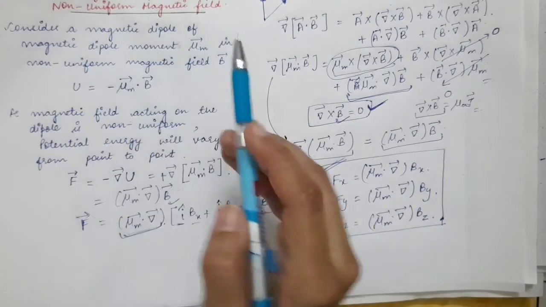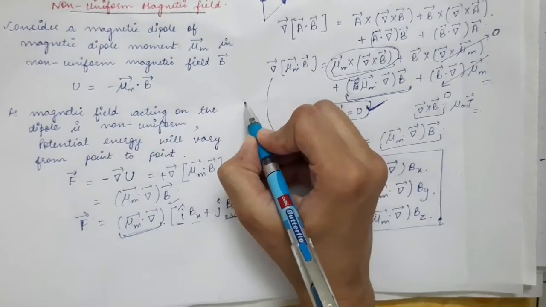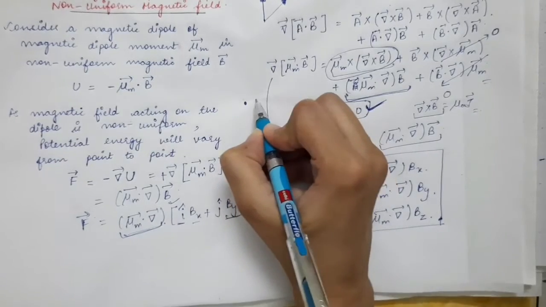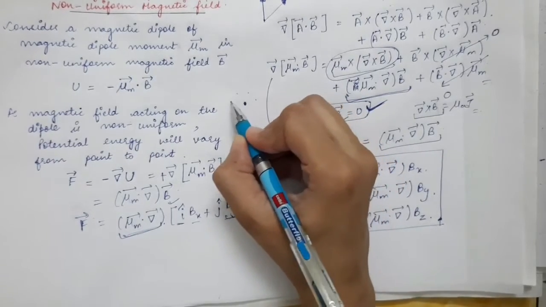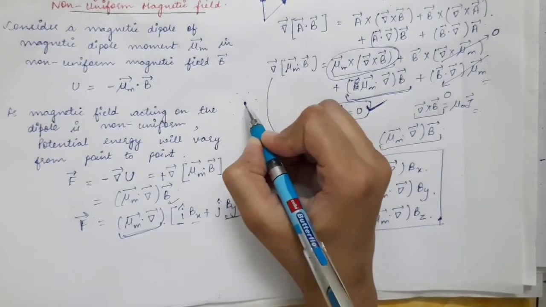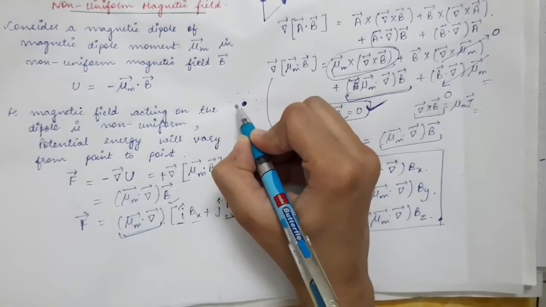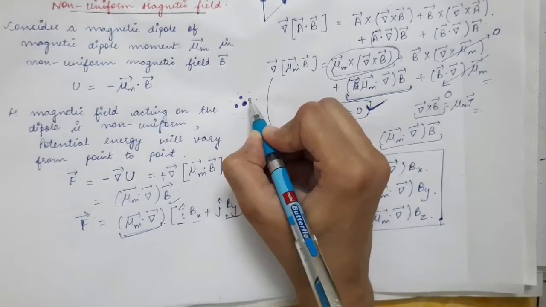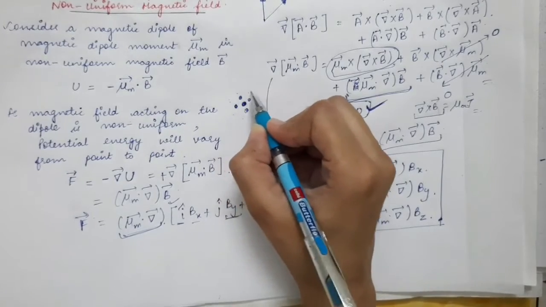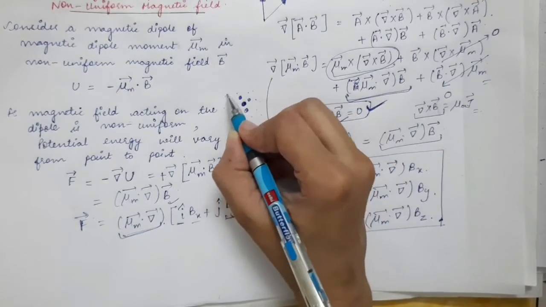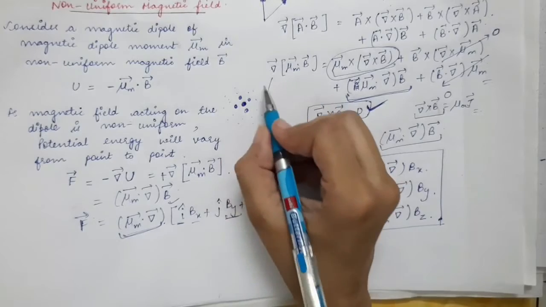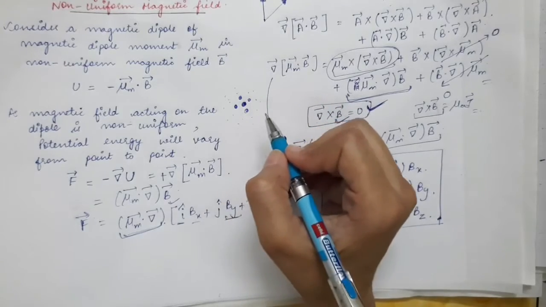So if you have non-uniform magnetic field, let's say at this point magnetic field is higher, and at some other points surrounding the magnetic dipole, at these points magnetic field is less.